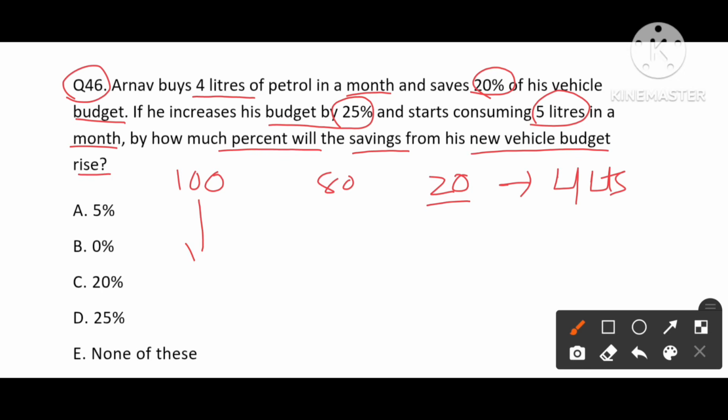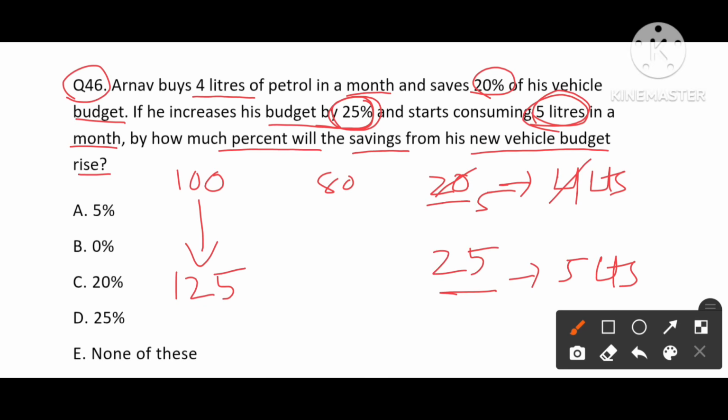Next it says the budget is increased by 25%, which means now the budget is 125 and he is consuming 5 liters this time. 5 liters means initially 4, so 5 by 4 times, which will be 25%. So he saves 25 now, and 100 is the expenditure. Now the question asked is how much percentage rise will be in the savings.